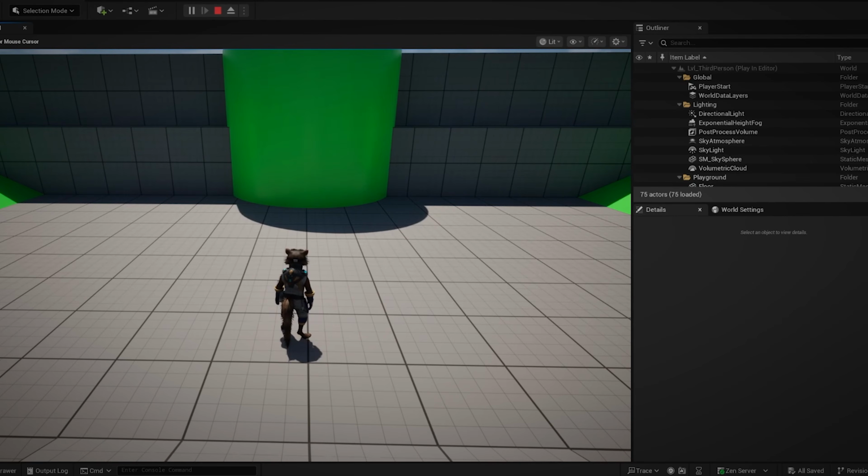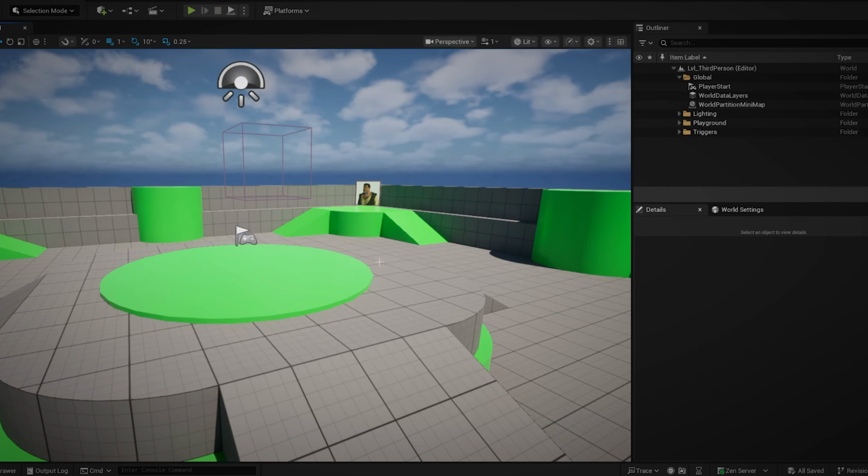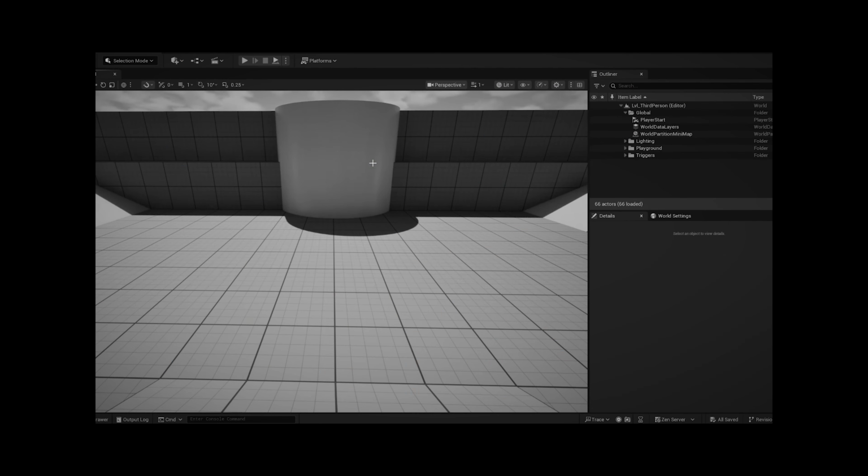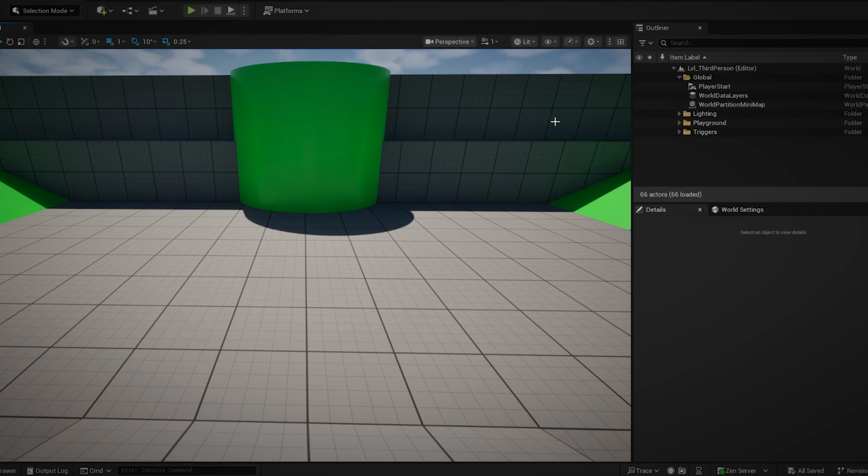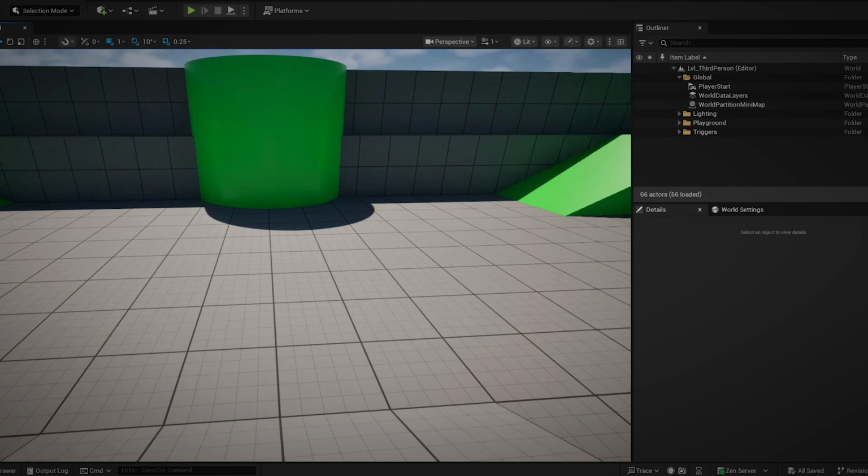Now that we have the character in our level, the next step is level design. But I'm going to stop it right here for this video. In my next video, I will make a little house in Unreal and decorate it using things I have lying around, like this mac and cheese box